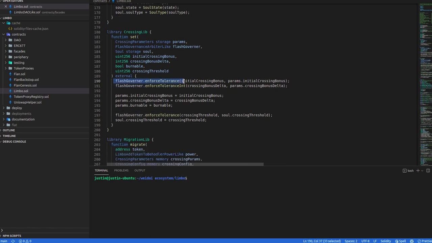Now here you go, you can see Flash governance in action. So the Flash governor, which is a contract which oversees Flash governance, we can insist that movements in variables can only be certain percentages per epoch, per day, whatever it is that we decide as a community. So what we can do is call this enforced tolerance function on existing and incoming parameters. And if they are exceeded, if there's a percentage change that's too big, it will revert the transaction. So if this function was being called by a proposal, then